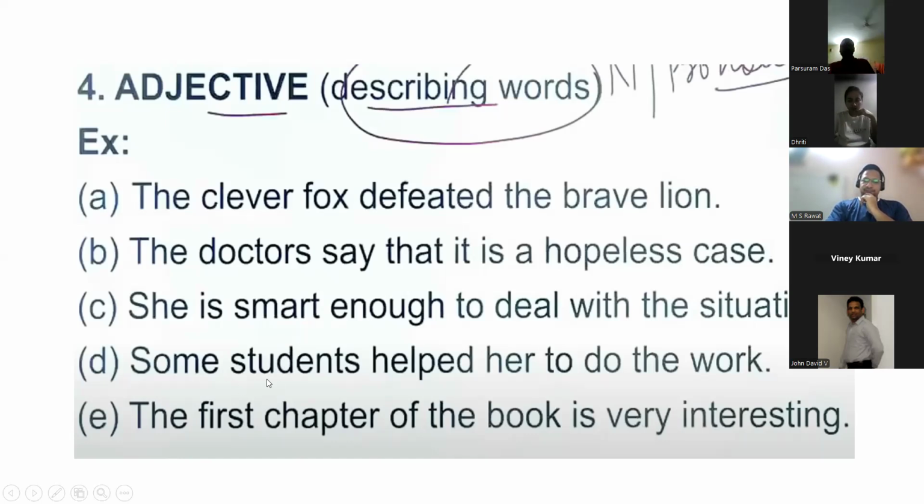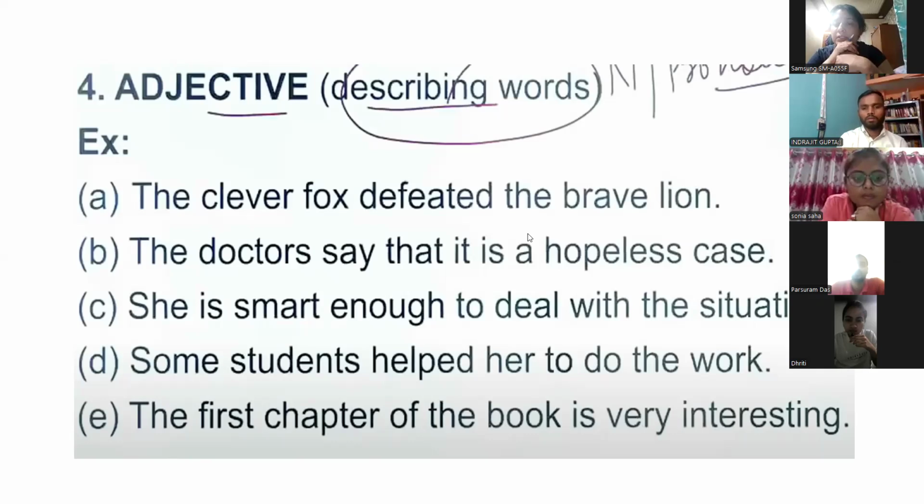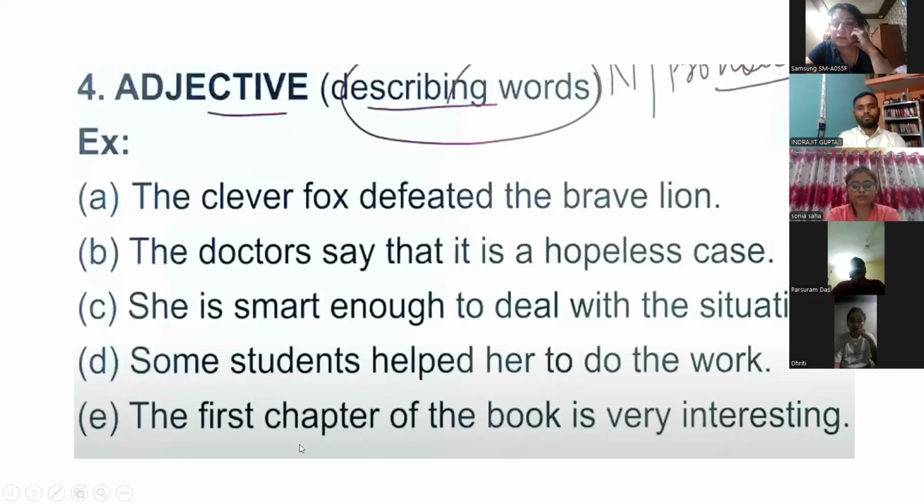Dhriti, some students helped her to do the work. What is the adjective? Some, ma'am. Some students, because it tells us about the quantity. And what is her here? Her is not a preposition, it's a pronoun. Her is a pronoun.